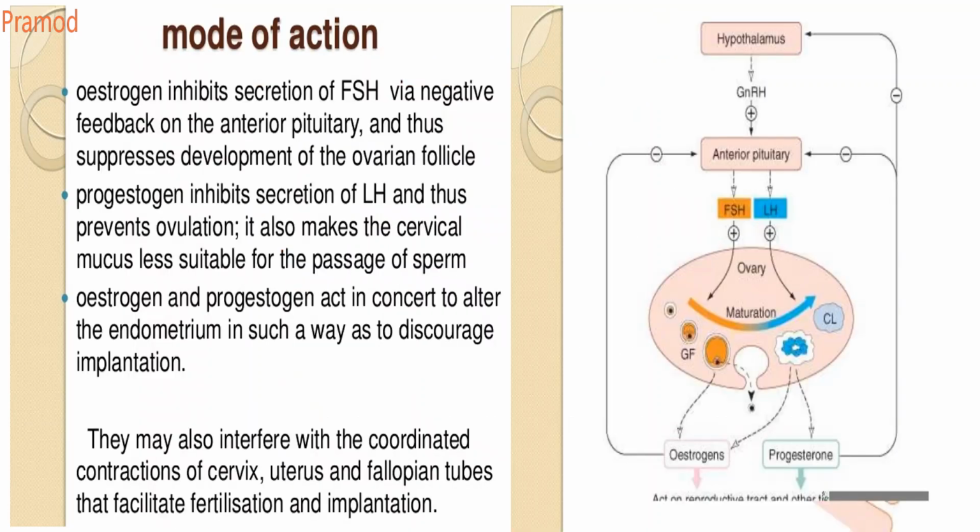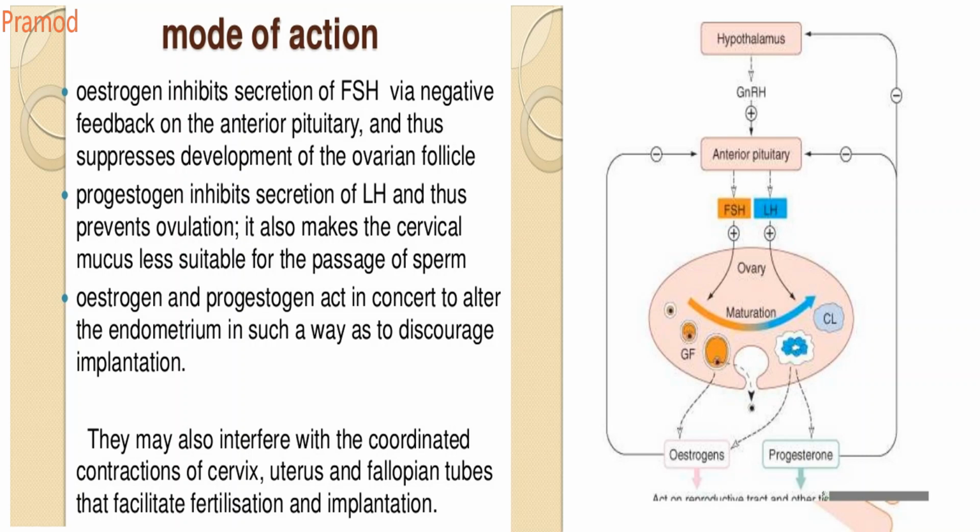Okay. So now, mode of action. What is the mode of action? See, the estrogen inhibits your follicle stimulating hormone via a negative feedback effect on the anterior pituitary gland. So it will prevent the release of your follicle stimulating hormone, and thus suppresses the development of ovarian follicles.